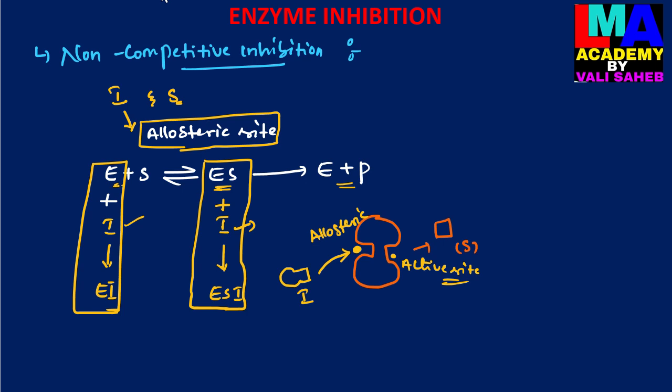So here, when the inhibitor binds at a site other than the active site of the enzyme, it can cause conformational changes in the structure of the active site, making it unfit for the substrate molecule. So the substrate molecule is not converted into product when the inhibitor is bound to the allosteric site of the enzyme. The reaction will be inactivated by the inhibitor.